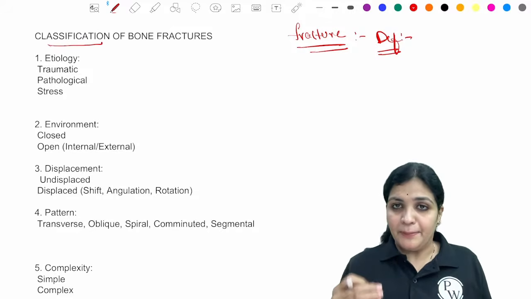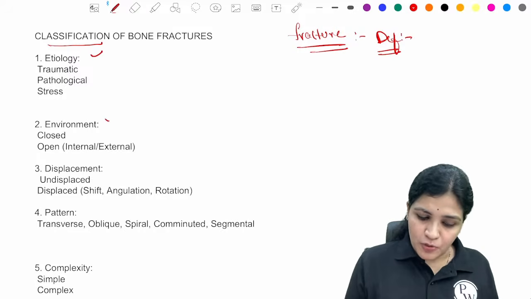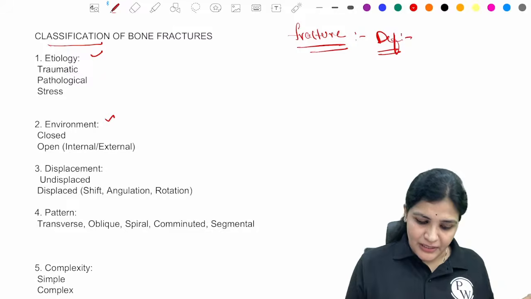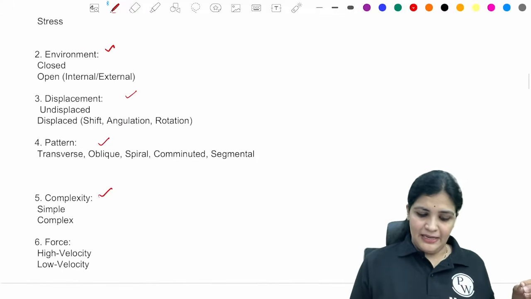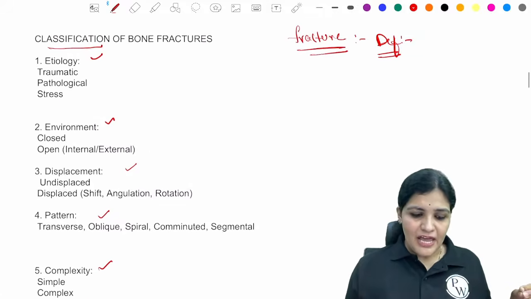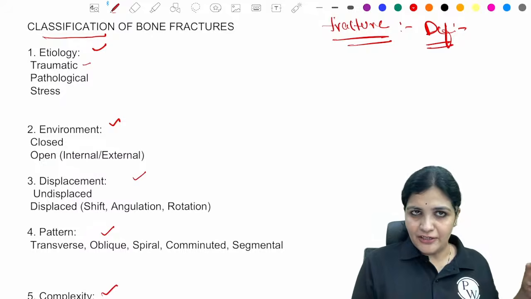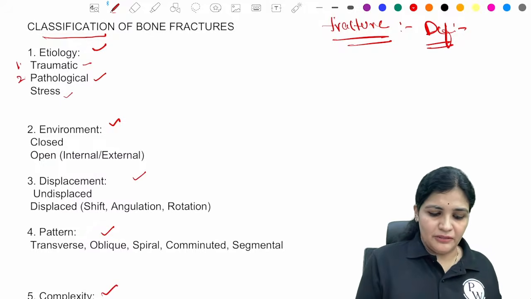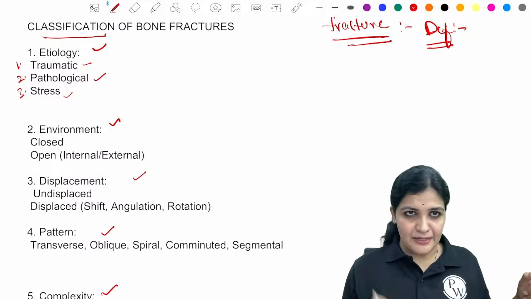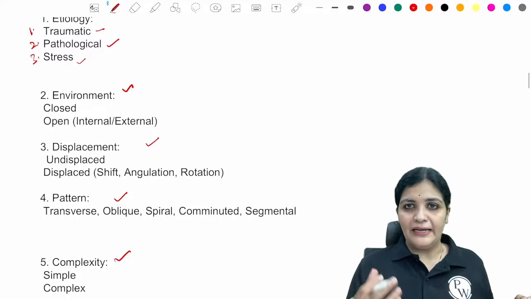The fractures can be classified based upon etiology, exposure to the environment, displacement, pattern, complexity, and forces, right? Whenever you talk about etiology, it is a traumatic fracture, a pathological fracture, or a stress fracture. So one, two, and three. I hope you all can write the answer, right? Then I've explained what an open and a closed fracture is.